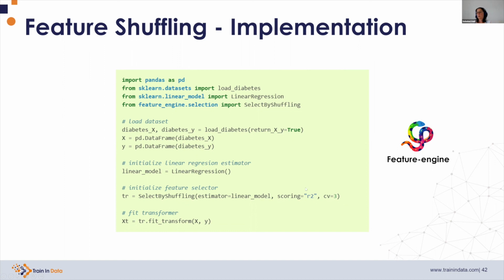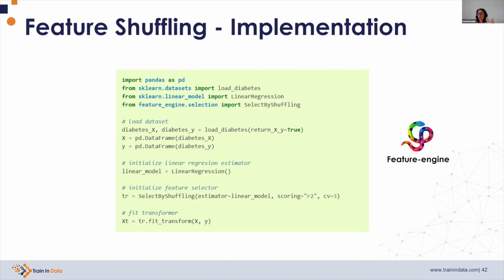And then we can also do it with cross-validation. With fit, it determines the drop in performance of all the features in the dataset and selects the ones that drop the performance more than the threshold. The threshold is another parameter in this class. And with transform, we reduce the size of the data to just the features that are above this threshold.